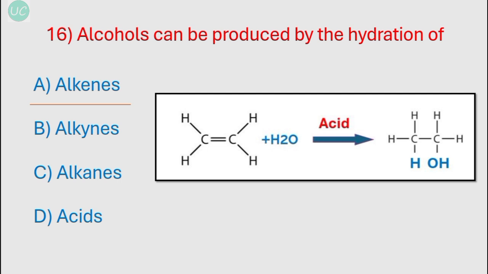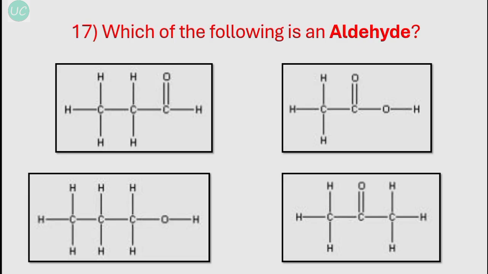Okay, next question is which of the following is an aldehyde? Now for an aldehyde, the carbonyl group, that is C double bond O, has to be at the end of the chain, and on one side it has to have a hydrogen and on the other side it has to have the rest of the carbon hydrogen chain. So the correct option over here is the first option. As you can see, the carbonyl group is at the end of the chain and on one side it has hydrogen, and that makes it an aldehyde.